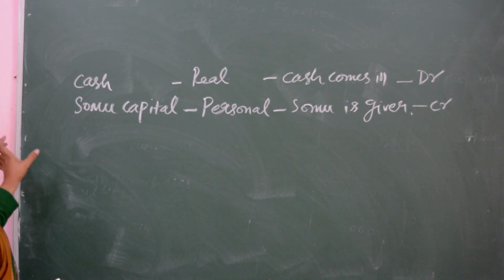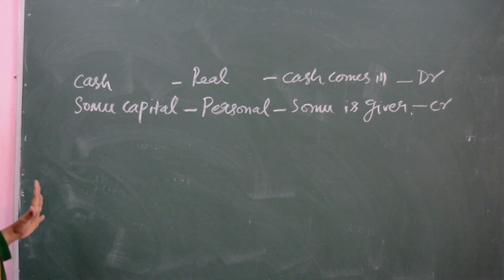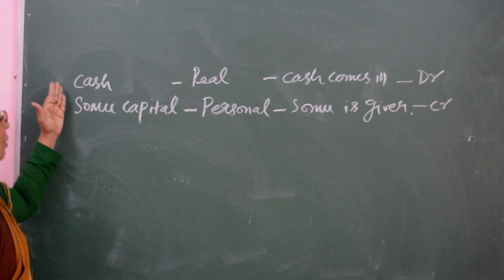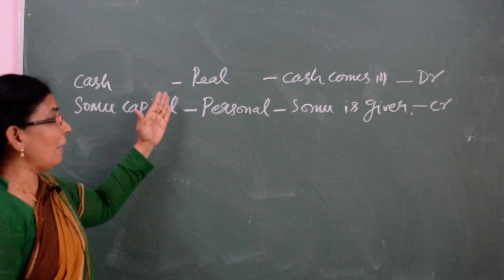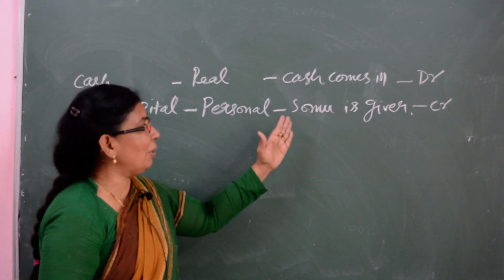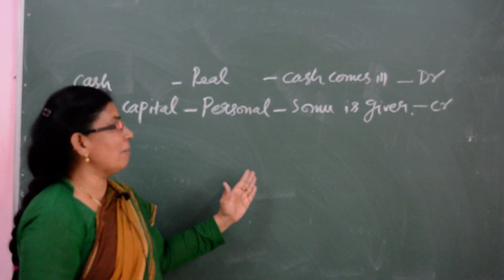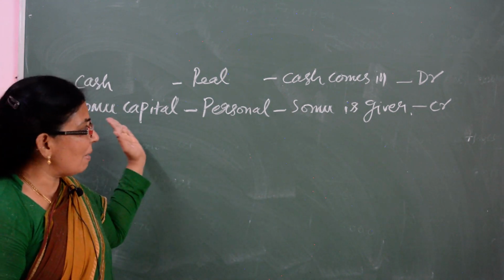Okay. Whenever you see the statement analysis of transaction for 3 marks, what do you have to do? You have to write these 2 accounts, then identify the transactions, real account or personal account. Then after that, cash coming inside the business and Somu is the giver. So debit and credit, this much you have to write.